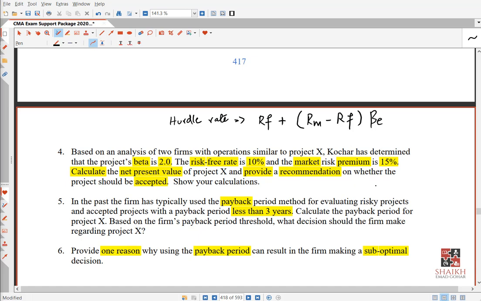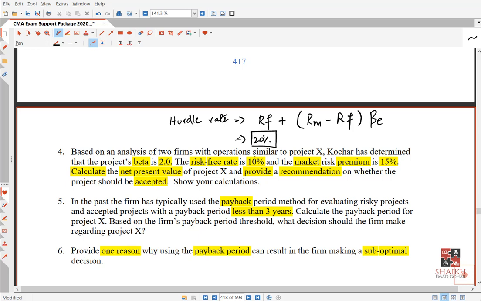So many of you are telling 20%. I hope all of you will get it. If not, let me know later on, I will explain to you. So the answer will come 20%. Okay, because we have done it already, I don't want to do it again and again, to save time. So you can do it.